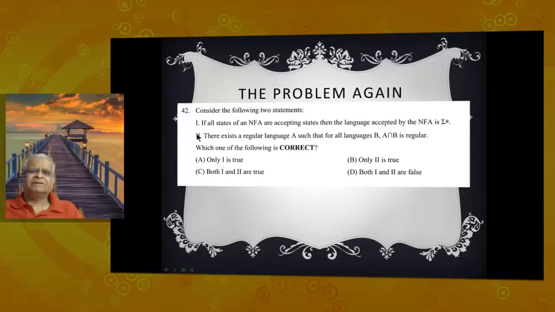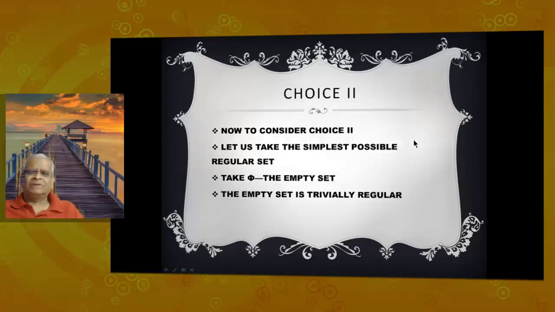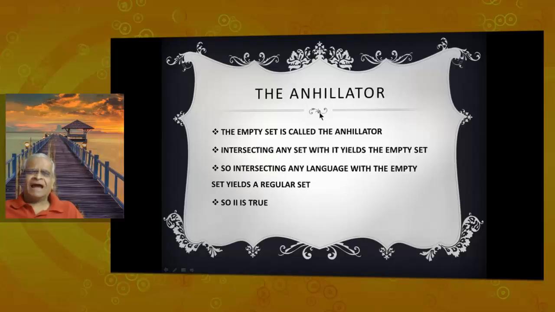It depends on statement 2. Statement 2 says there must be some regular language A such that whatever language B I take, A intersection B must be regular. To consider this, take a simple language. The simplest possible regular set is the empty set. The empty set is trivially regular. The empty set is called the annihilator. Intersecting any set with the annihilator yields the empty set. So we take the empty set A, intersect it with any language, and we get back a regular set. So statement 2 is true.